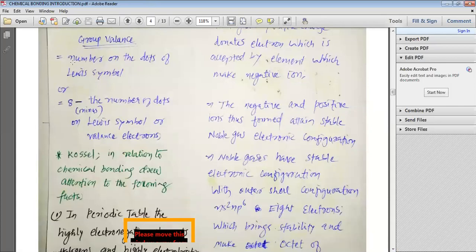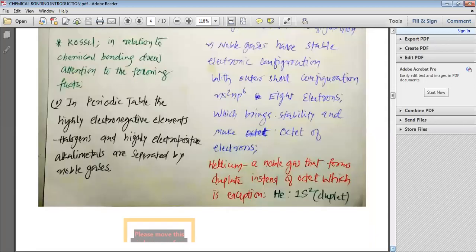Group valence is equal to the number of dots of the Lewis symbol, or 8 minus the number of dots on the Lewis symbol, or 8 minus valence electrons. So these are the formulas by which we can calculate the group valence, and this is how the Lewis symbol is useful.